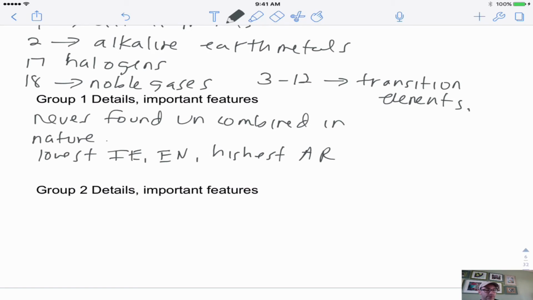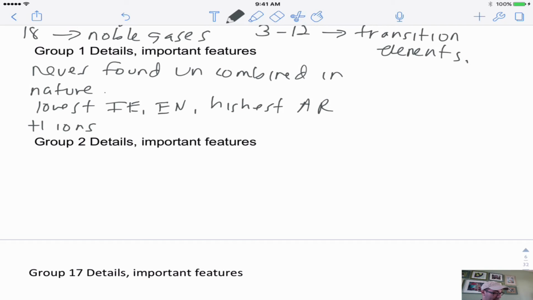Now I'm going to go through each of these terms, but I'm just listing this here. These also always form +1 ions. Now I'll do some reactivity with you with these later on, but they get their name, alkali metals, because when you take one of these metals and put it into water, it will form an alkaline solution. They'll form a basic solution.